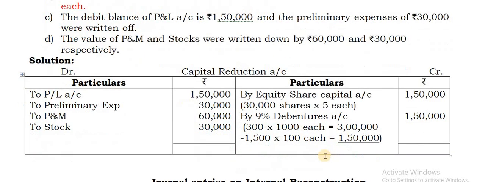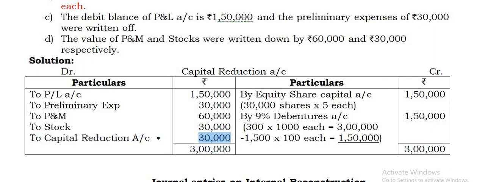Okay. Now if you find the total, it is more on the credit side, it is 3 lakhs, but on the debit side you are getting a difference. The difference is transferred to an account called the capital reduction account. So this is the way you have to prepare a capital reduction account. Alright. So go for the journal entries next.